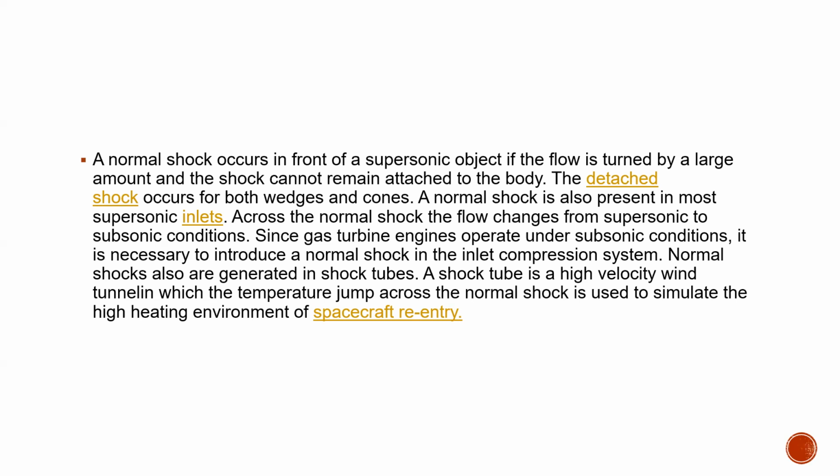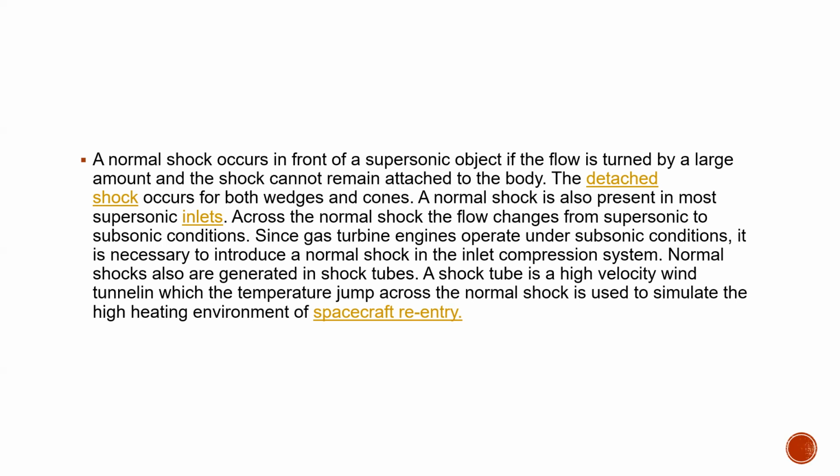This acts like a detached shock wave, which separates the flow. A detached shock wave occurs for both wedges and cones. The normal shock wave is also present in most supersonic inlets. For example, in ramjet engines we can see this normal shock wave, where the Mach number is reduced to less than one before the combustion chamber. The normal shock wave is formed in the inlet, before the combustion chamber.